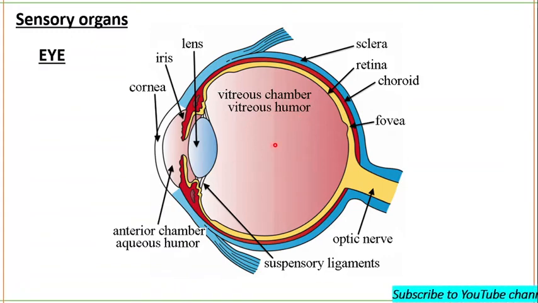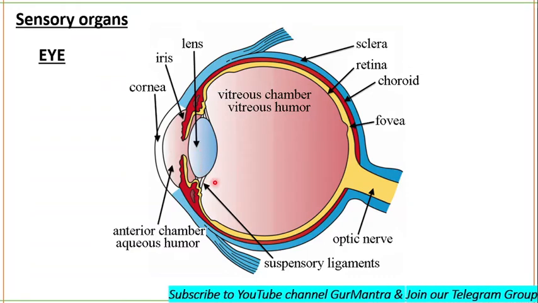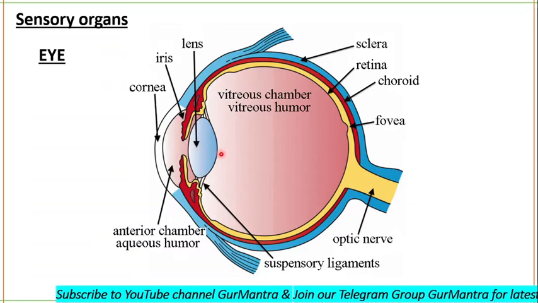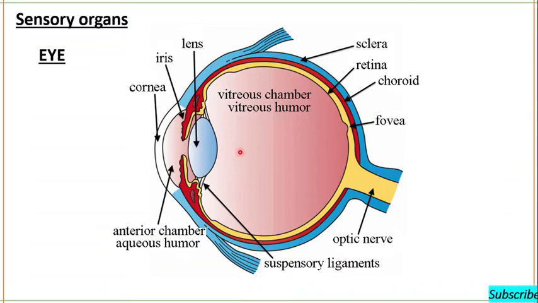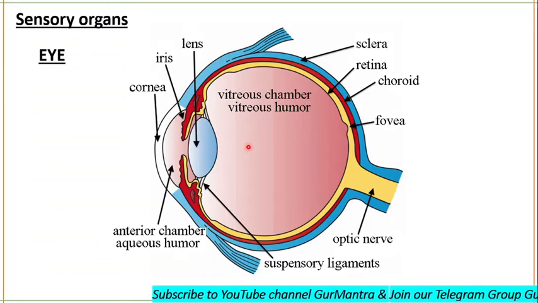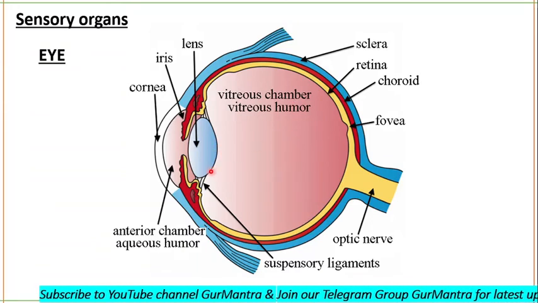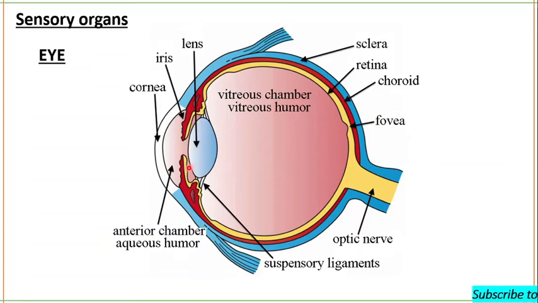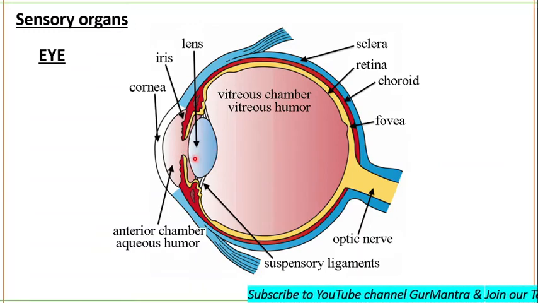The lens is bathed on one side by aqueous humor and supported on the other side by vitreous humor. It has no blood supply but is metabolically active, so it obtains its nutrients from the aqueous humor. So remember, the lens gets its nutrients from the aqueous humor.